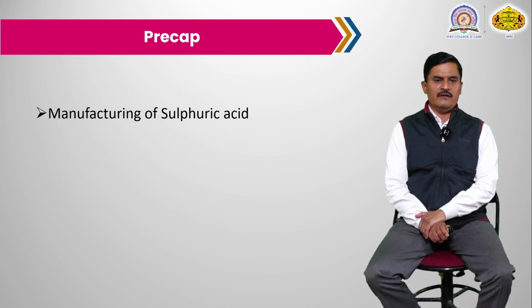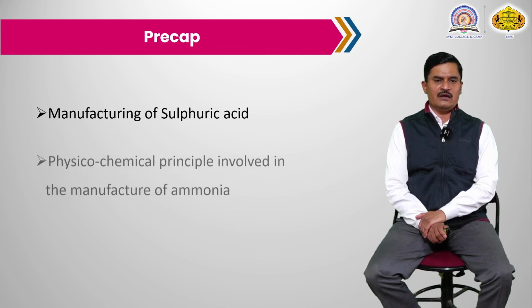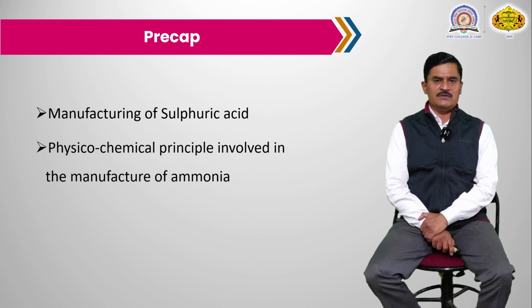In the next lecture, we will discuss the manufacture of sulfuric acid. Sulfuric acid is also most important in industry; every chemical industry requires sulfuric acid. We will cover the physico-chemical principles involved in the manufacturing of sulfuric acid.